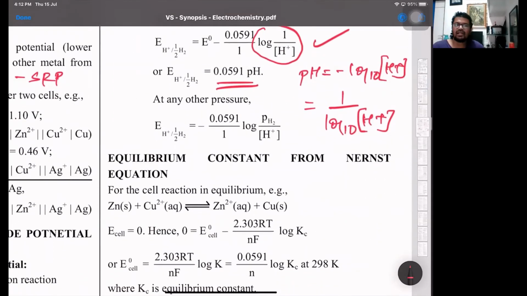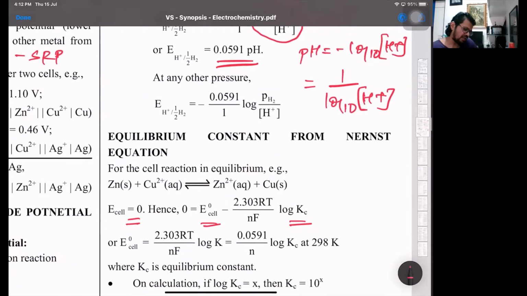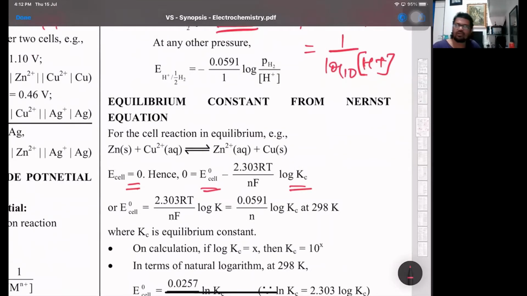That is one. Then comes the equilibrium constant, where we say at equilibrium, E of the cell is going to be 0. Is this clear? What is happening exactly? Hence, E naught of the cell will not be 0 because it's a standard value. Log of Kc, that's the equilibrium constant, is the ratio of the active masses of products upon the active masses of reactants. So we can have straight away E naught of the cell is 2.303 RT by NF log of K, where again 2.303 RT by F is constant. So we have the formula E naught of the cell is 0.0591 upon N log of Kc to the base 10, where N is the net number of electrons exchanged.